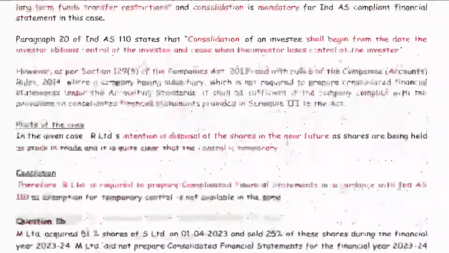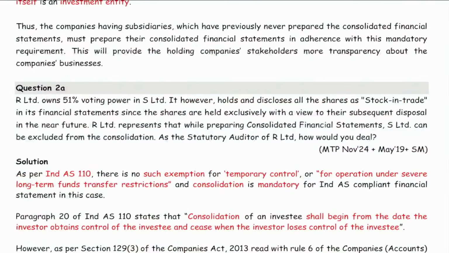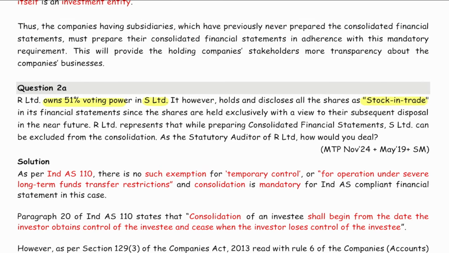Question number 2. I think you can practice question 2A and 2B. So chalo, 2B you do, question 2A let us revise it together. Question 2A says R Limited owns 51% voting power in S Limited. It holds and discloses all the shares as stock in trade. Whenever I say stock in trade, can I say it is a temporary control? Yes, sir. Today it is a control, tomorrow it will be sold. Since the shares are held with a view to subsequent disposal in the near future, R Limited represents that while preparing CFS, S Limited should be excluded from consolidation. How will you deal with the same?